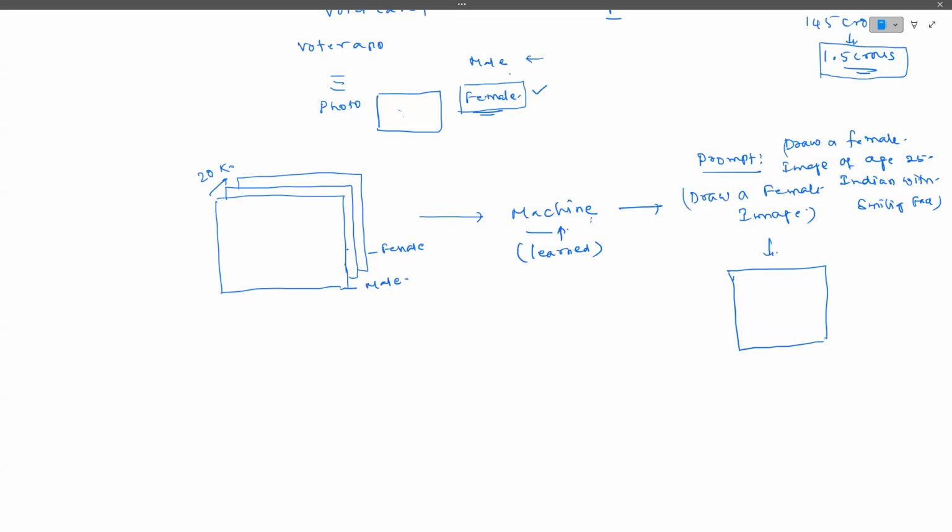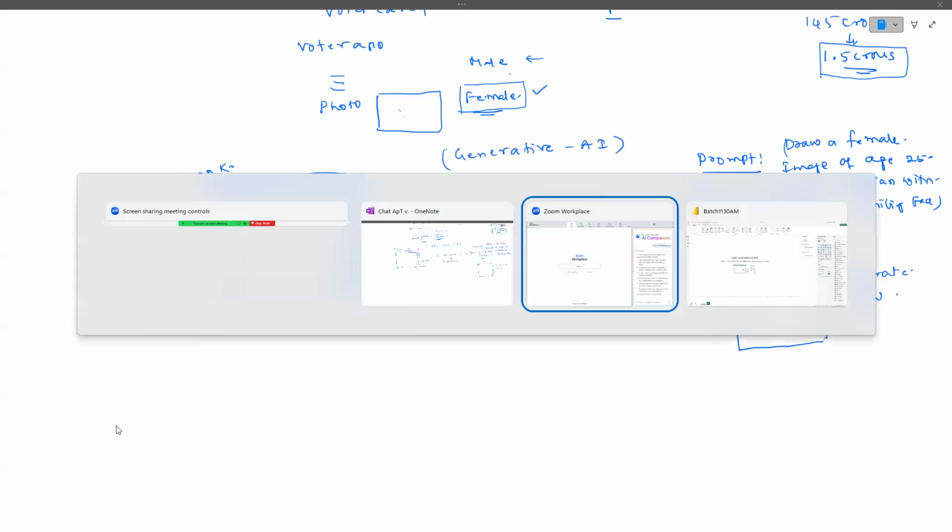So machines are going to learn more about the images. But what are these machines able to do? They are able to generate some kind of new images. These models, these machines, are also trained to generate new content. That's why we simply call it Gen AI, which is nothing but what we call generative AI.